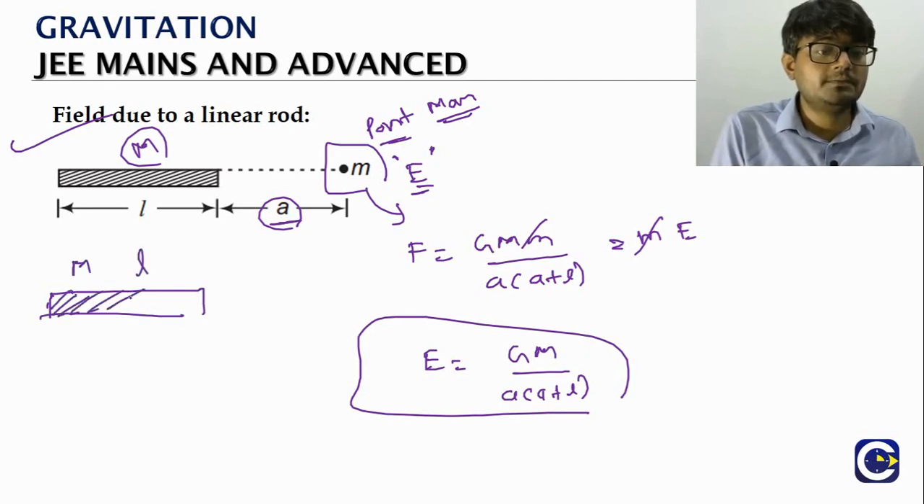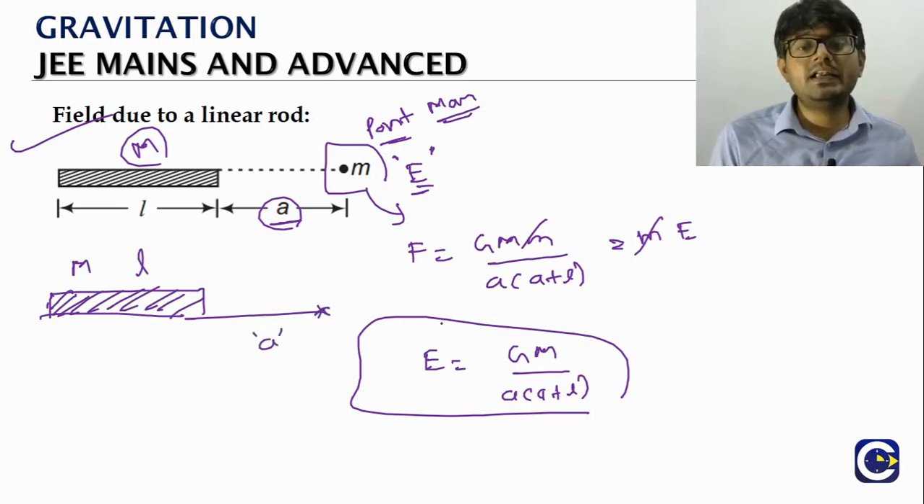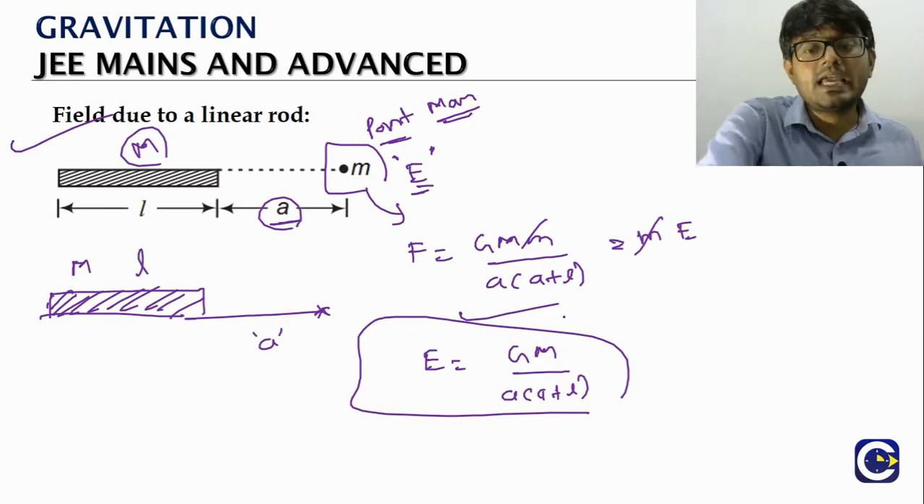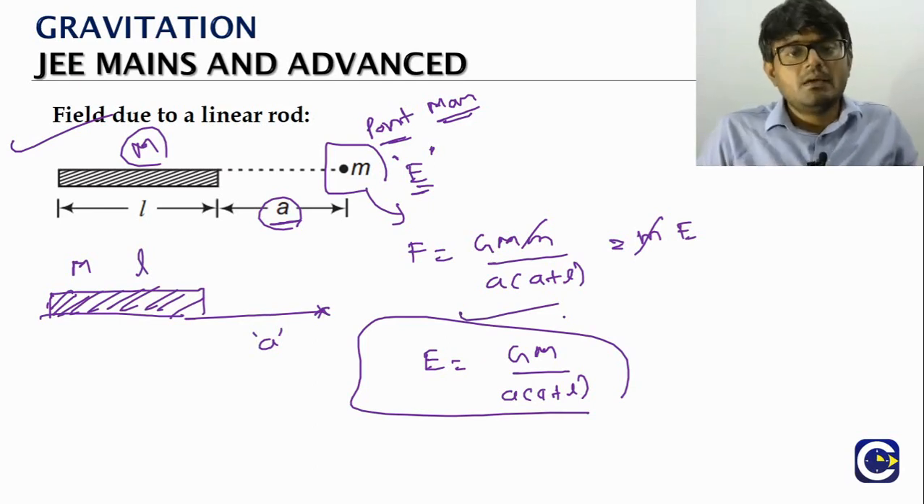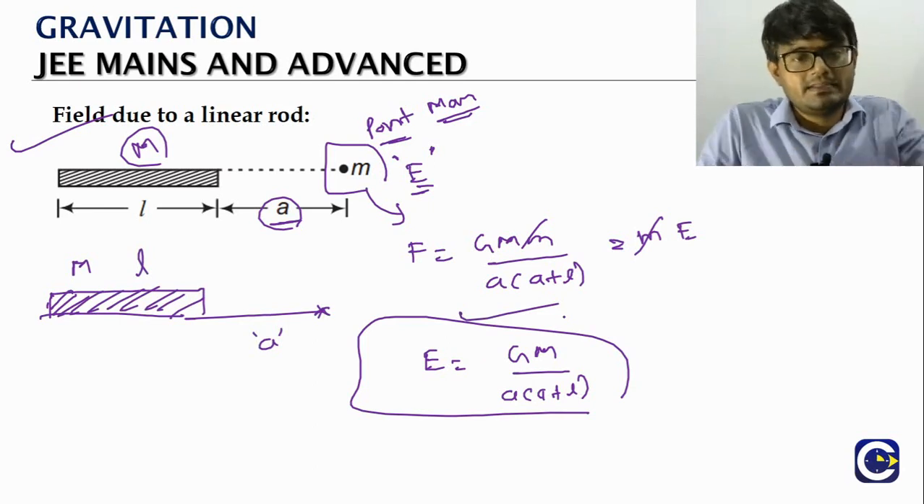Okay, so this is the rod. Now on the same line, you take a point at distance A. This is the point. What is the field at that point? It will be given by G capital M by A into A plus L. But this is one example that we are seeing.